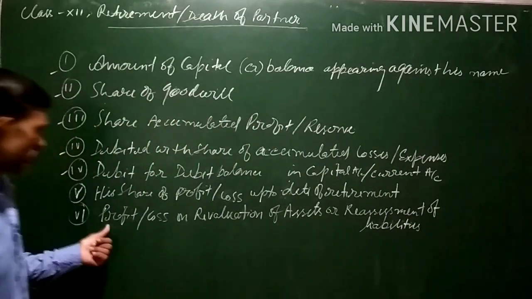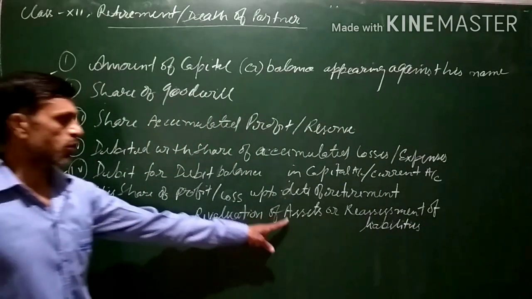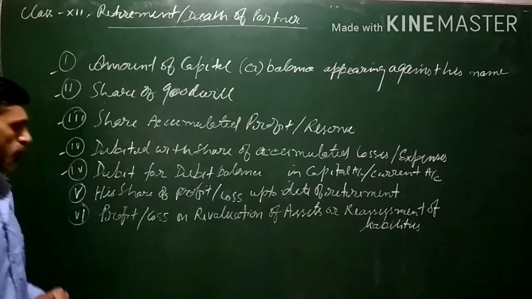Profit or loss may also arise on revaluation of assets or reassessment of liabilities.